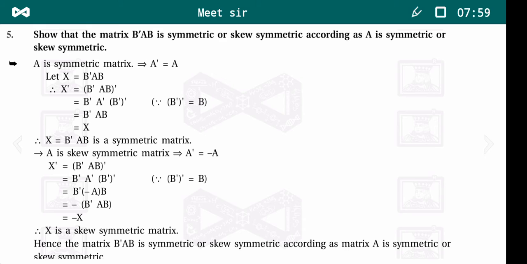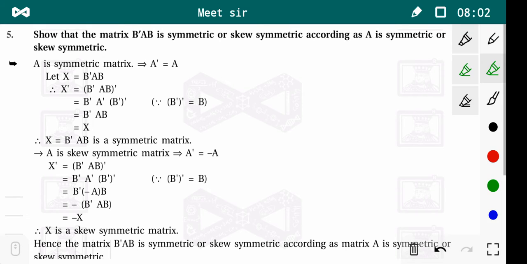Now example number 5. Show that the matrix B dash AB is symmetric or skew symmetric according to A is symmetric or skew symmetric. Now we take A is a symmetric matrix, that means A dash is equal to A. We have to show that B dash AB is a symmetric matrix, so we take X is equal to B dash AB.